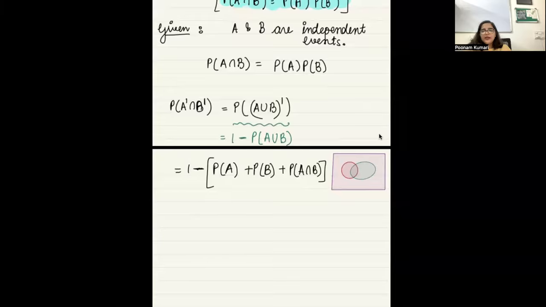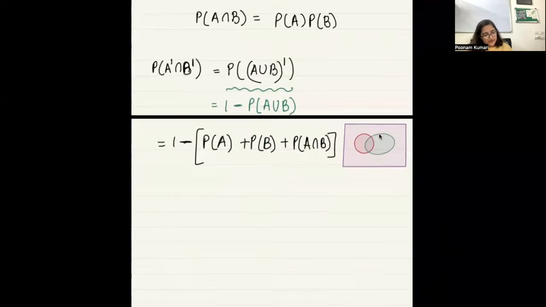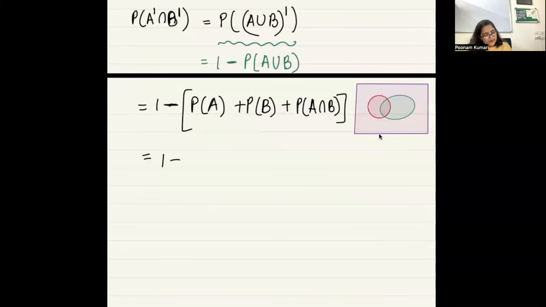Irrespective of whether they are independent or not, this has to hold. So now what can I do here? Sorry, there's a minus here, and then minus minus will become plus, plus probability of A intersection B.